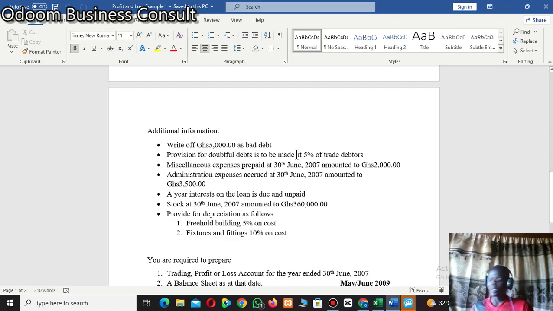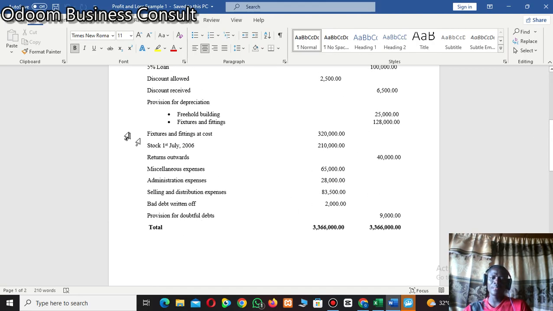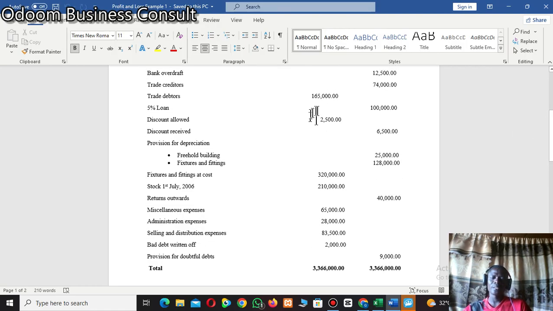What do I mean? So let's find the figure. They are saying that 5% of our debtors is to be made. So 5% of our debtors figure, which is 165,000, is to be made as what? Doubtful debt. We are saying that 5% of our debtors money cannot be recovered. So we should provide for that.